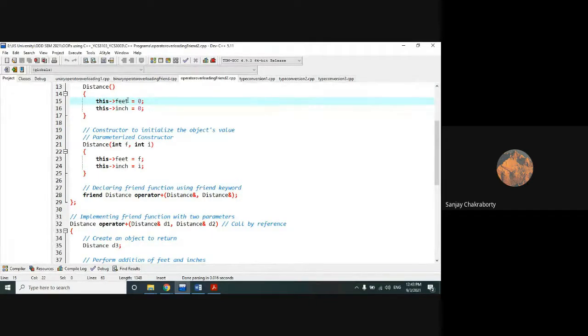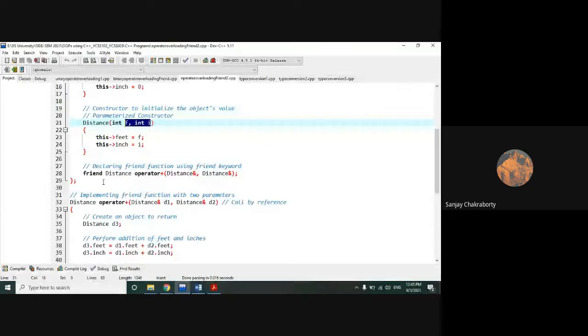Just forget about this arrow, consider it a simple variable. Defining the values, we initialize the values of feet and inch with 0, and then those values will be replaced during the parameterized constructor call with the values passed during the call. Right? Here we have defined a friend function of the Distance class object to overload the plus operator.